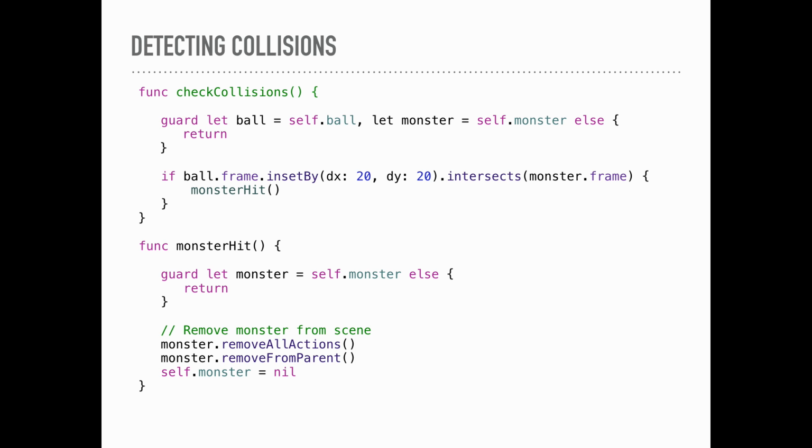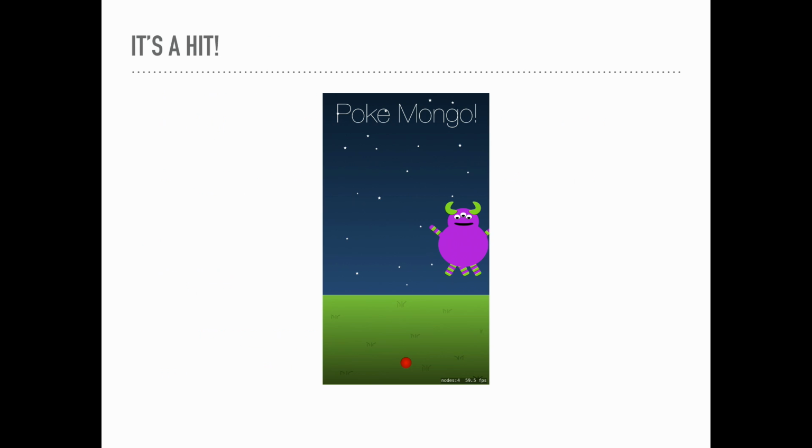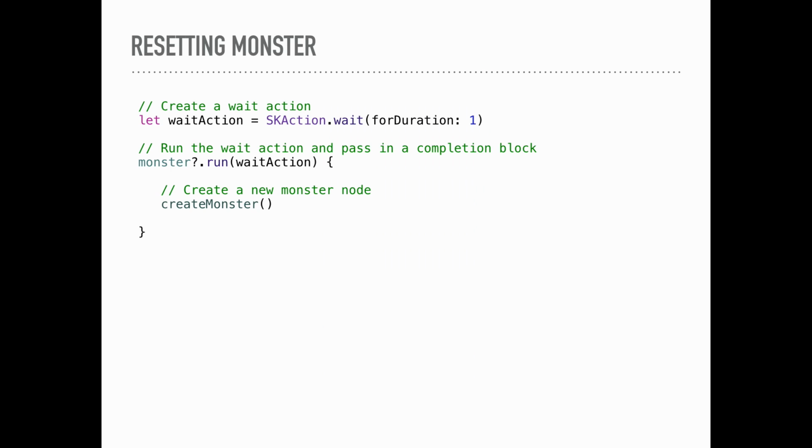And then when that happens, we call monsterHit, which basically does the same thing as we did with the ball. It removes all the actions, it removes it from the scene, and then we set our local variable to nil. So now we can actually throw, and our monster disappears when it gets hit. But that's not super fun.